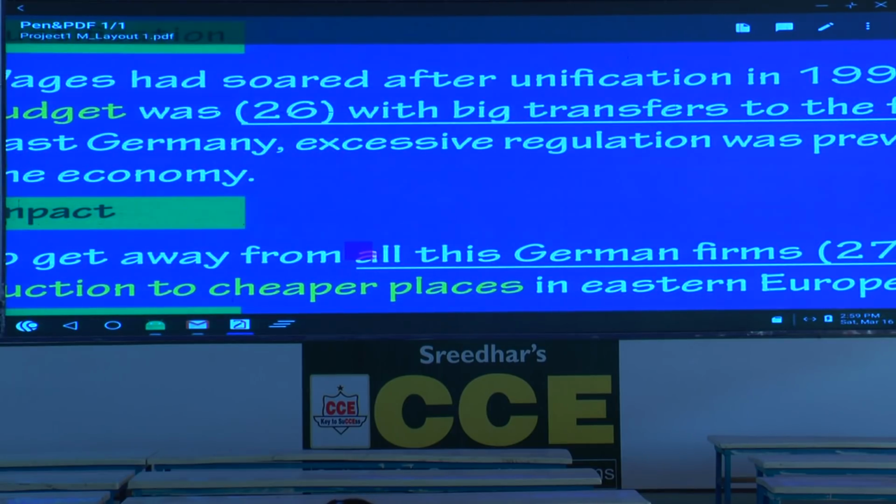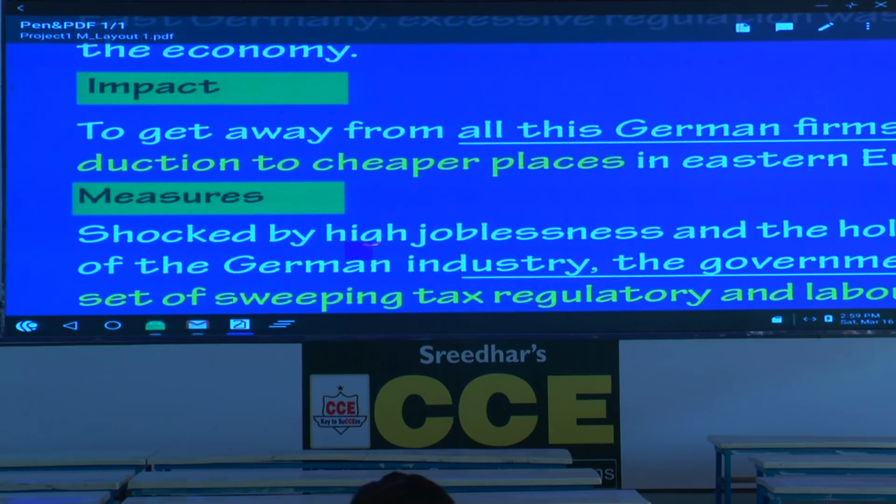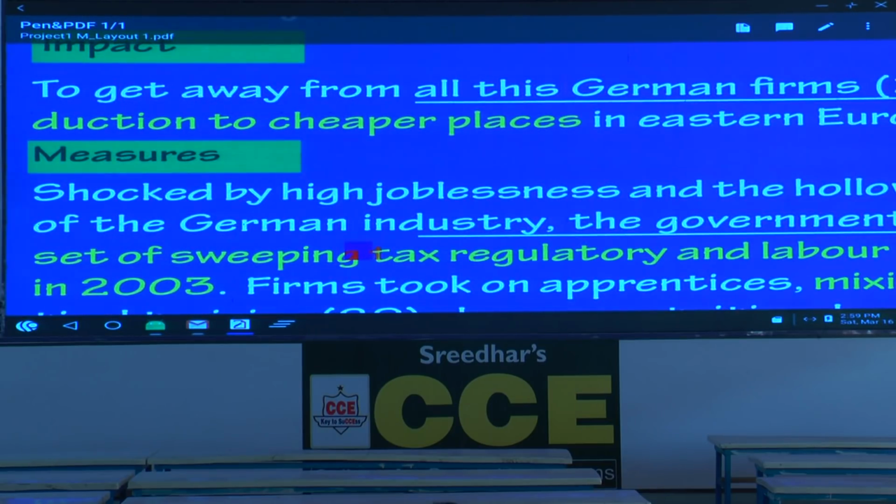How many of you have got this one right? That's very good. Then he talks about the impact of this. Statement, negative. Three reasons, justification. Impact. What is the impact of this? To get away. Please underline the expression get away. I'll show the meanings of many words from this short passage. Here, just listen, don't write. Get away means escape.